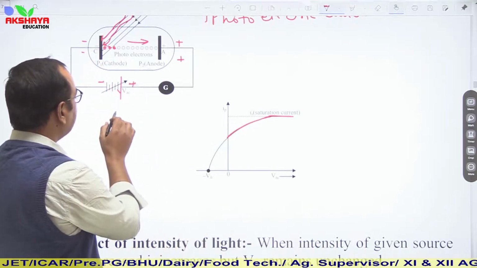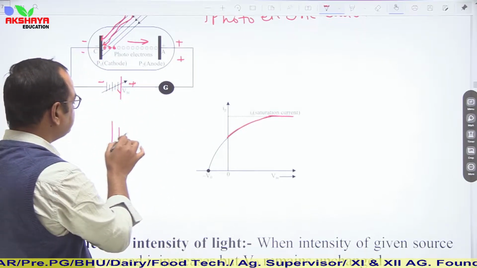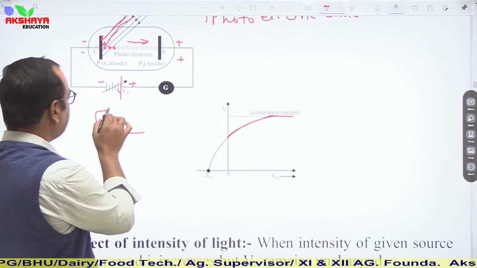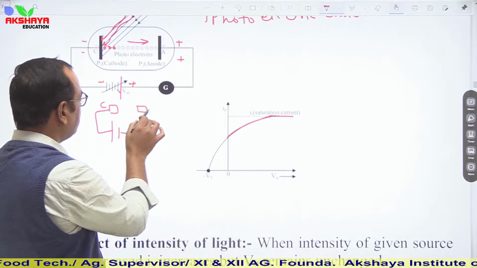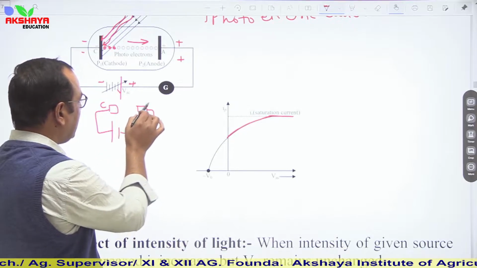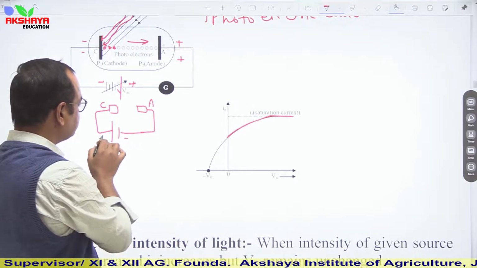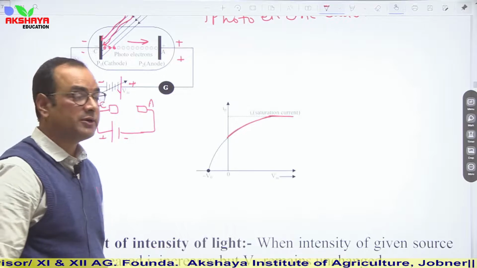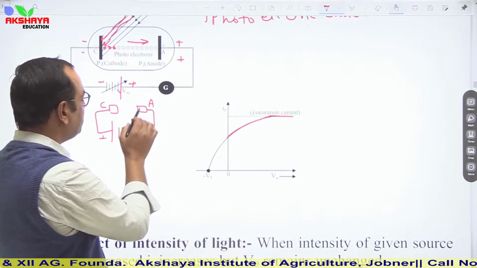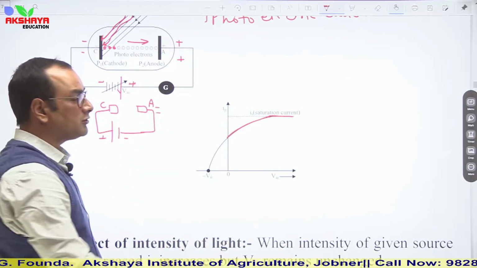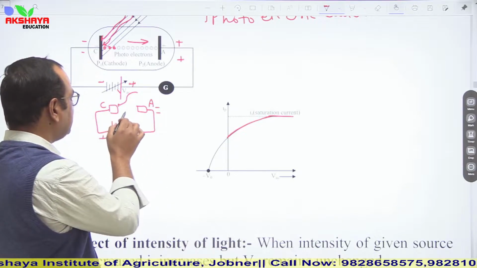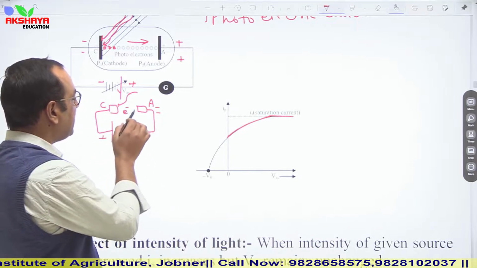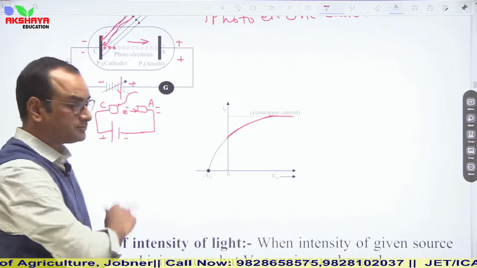Then they reversed the polarity. They connected the cathode with the positive terminal and the anode with the negative terminal. In this situation, Millikan and Lenard observed that there is an excess of negative charge towards the anode, and when light is incident on this cathode, electrons get free and move towards the anode.